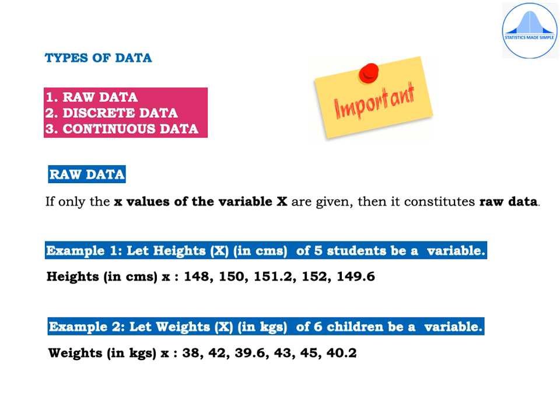Let's consider the second example, weights. Weights in kgs of 6 children as 38, 42, 39.6, 43, 45, 40.2 kgs. So in both these examples you see that only a set of x values of the variable are given, and hence they constitute raw data.